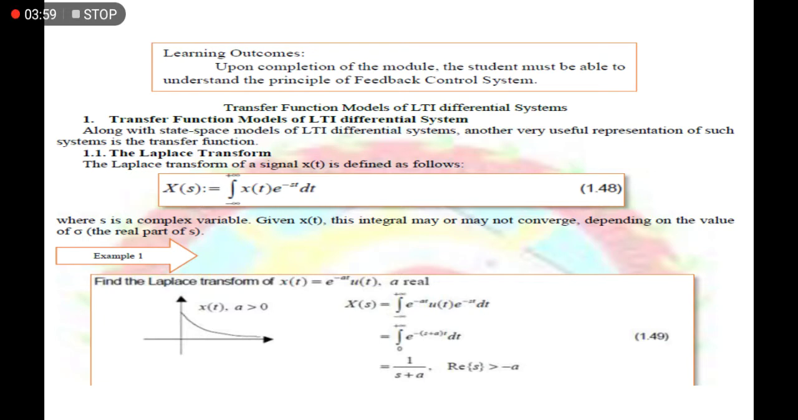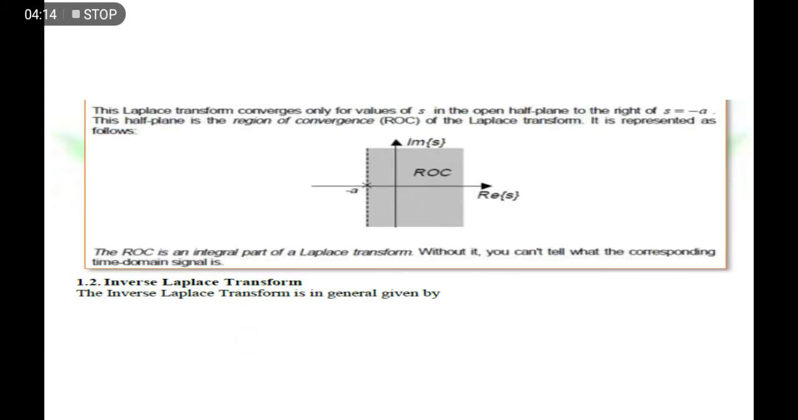Therefore, 1 over s plus a is the equivalent Laplace transform of x of t equal to e to the power of negative at. This would be the representation of that transformation. We have here a real axis and an imaginary axis, and this would be the function. We transform that in this rectangular form to represent that function. That is the example.